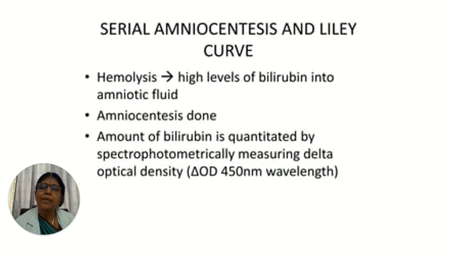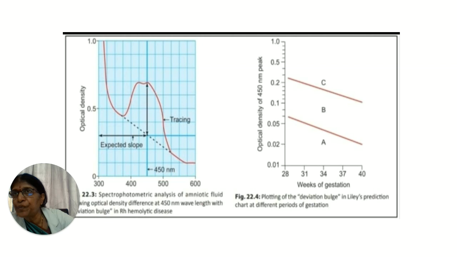Then coming to serial amniocentesis and Liley's curve, hemolysis will cause high levels of bilirubin in the amniotic fluid. Amniocentesis is not commonly done now, but for completion's sake we have to know about the serial amniocentesis. Amniocentesis is done, and the amount of bilirubin present in the amniotic fluid is quantitated by spectrophotometrically measuring the delta optical density, or the optical density at 450 mu.